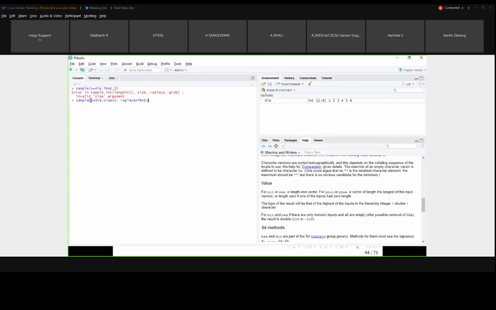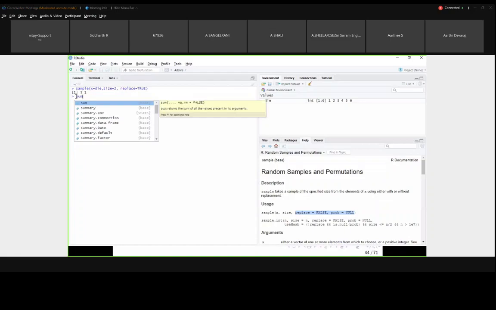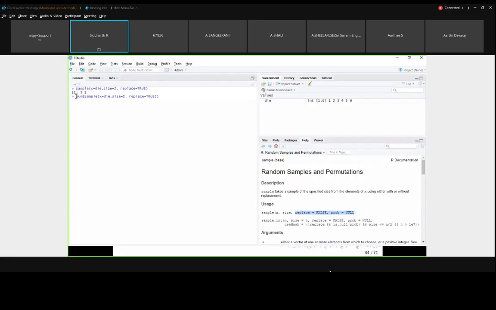The code we have defined for sample, and at last what the user has to get is the sum, right? So I am using the sum function here, and I am giving this as an argument.